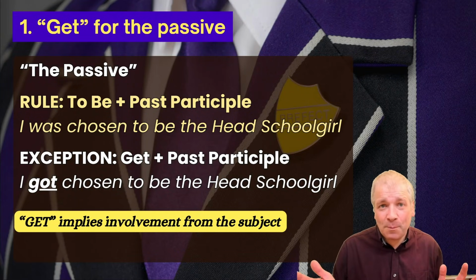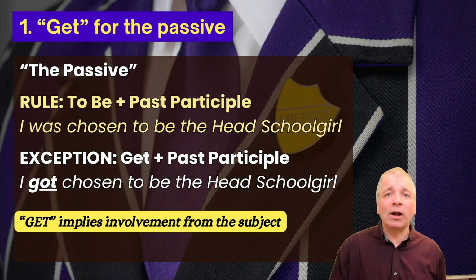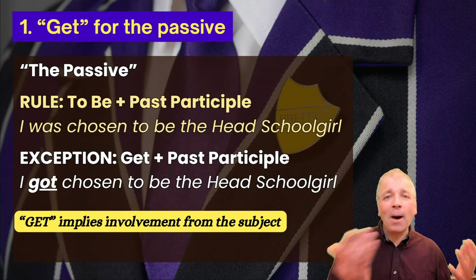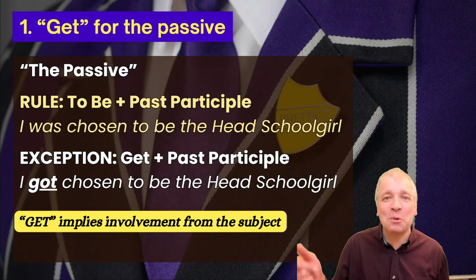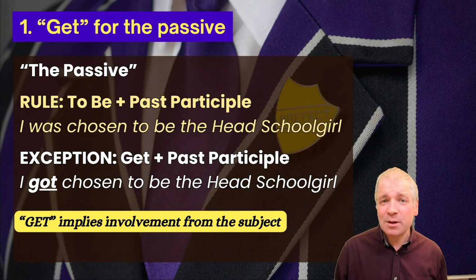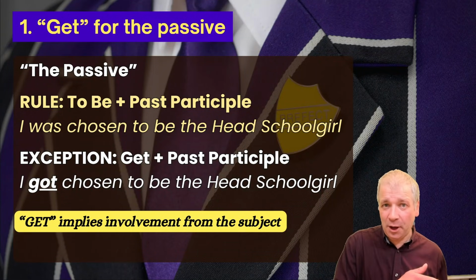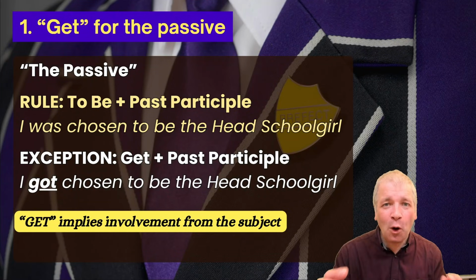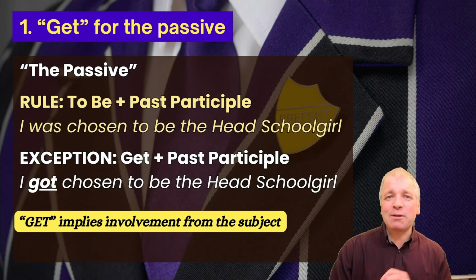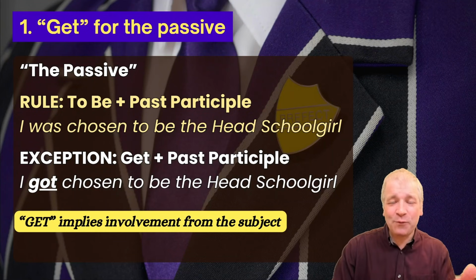Now, the normal rules of the passive still apply. Someone chose the girl. But the girl did lots of good things that influenced that decision. So although someone else chose her, she was a part of the process. She was involved in what happened. And that's why we can sometimes use get instead of to be for the passive.